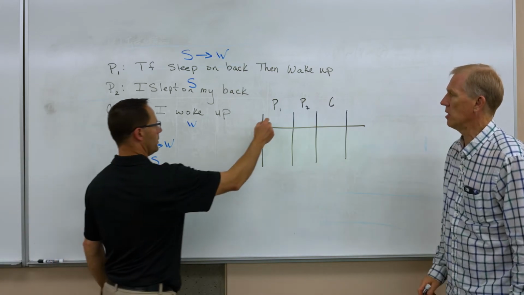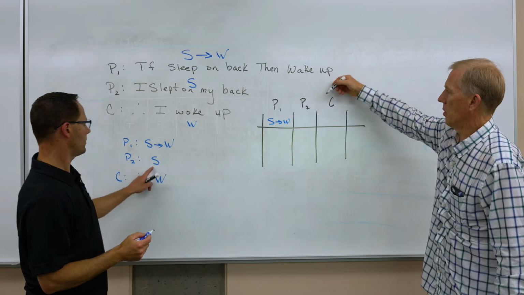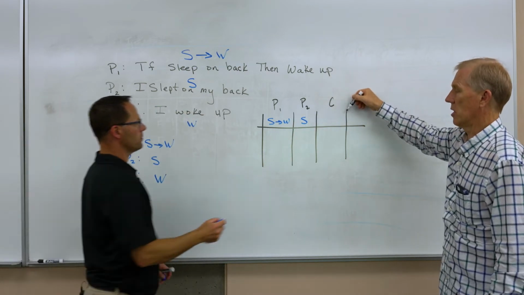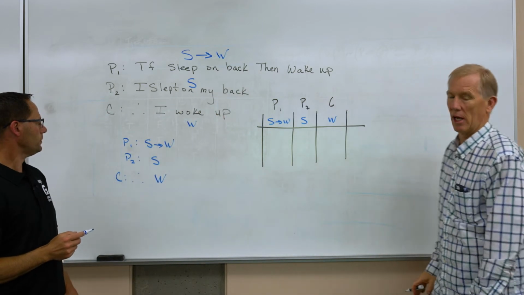Pete, what's premise one in terms of symbols? S goes to W. If I sleep on my back, I wake up. What's premise two? S. Good. I slept on my back. And what's the conclusion? W. Excellent. So every time you'll have your premises and conclusions here.